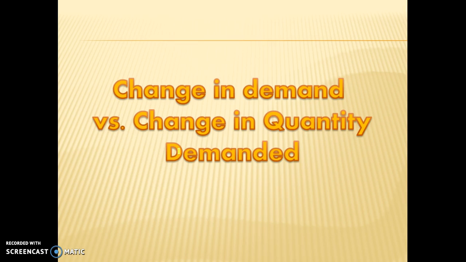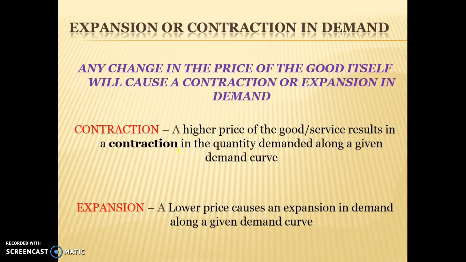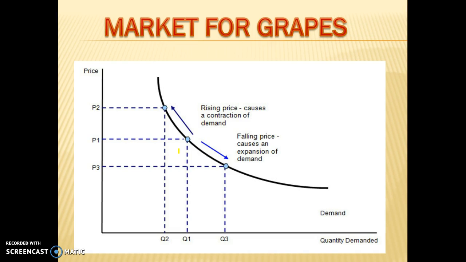Okay, it's really important that you understand the difference between a contraction and expansion in demand and a shift in the demand curve. So if the price of a good or service changes, that's going to cause either a contraction or an expansion in demand. So looking at this graph here, if prices rise, so if prices go from P1 to P2, we're following up the curve, we call this a contraction in demand.